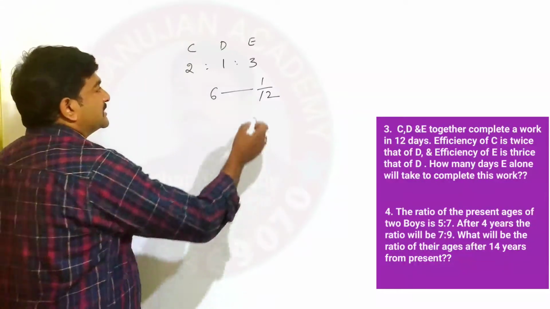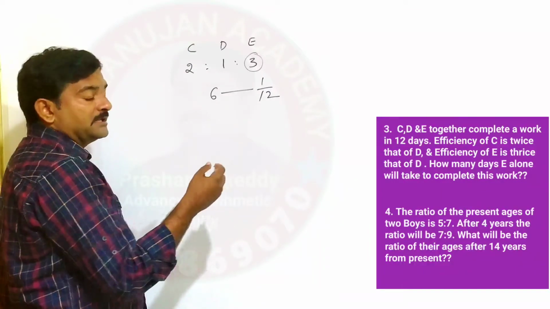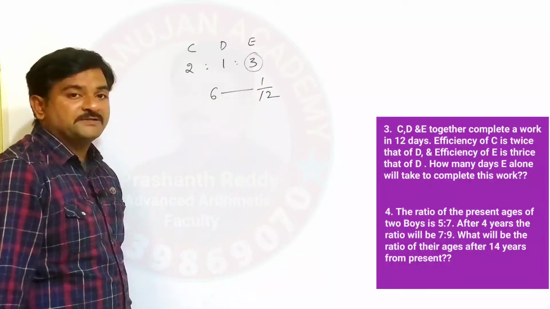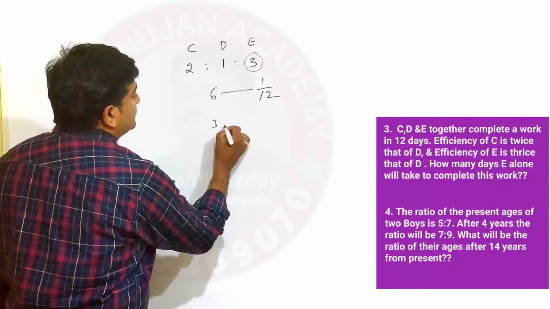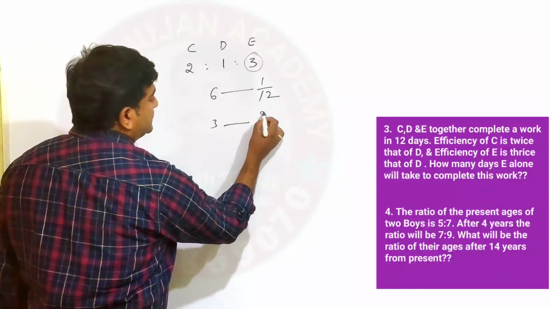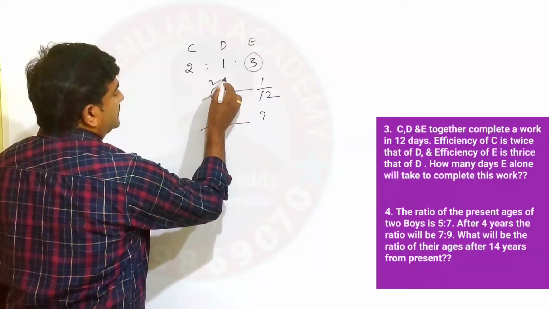Then the question is, how many days can E alone complete the work? In one day, E is finishing only 3 parts of work. If 6 parts of the work is going to finish in 1 by 12, then 3 parts will be finished in how many? So if you simplify this, 3 ones are 3, 3 twos are 6.